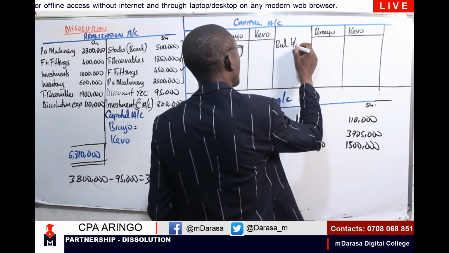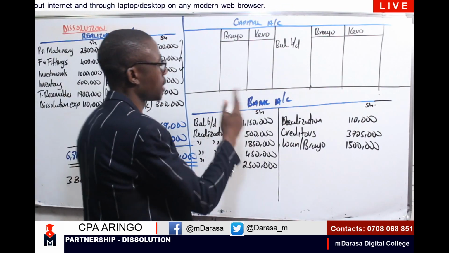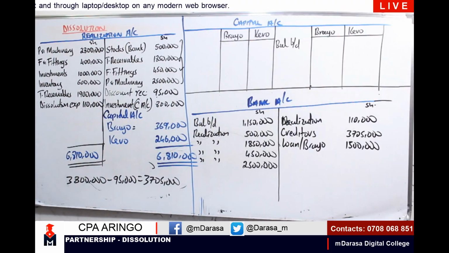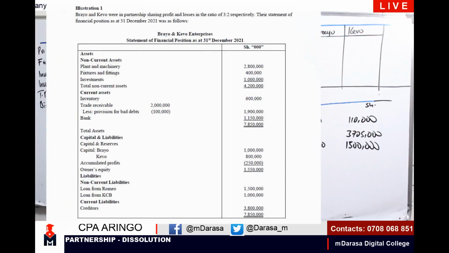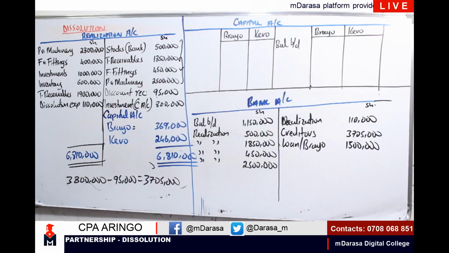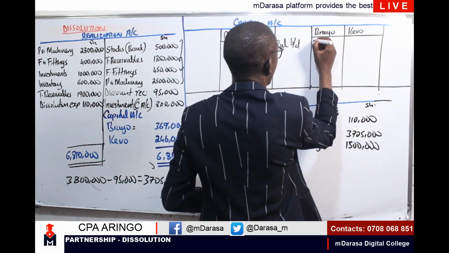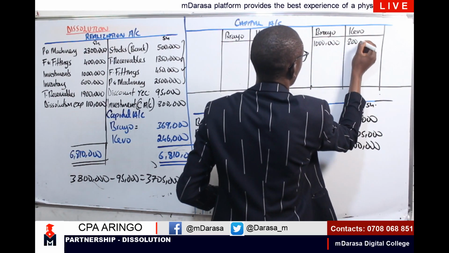Remember, balance brought down can either be on the debit side or on the credit side. So what are we given? But many a time we'll always expect it to be on the credit side, of course. So in this case, look at our capital and liabilities. Capital reserve, Brayo, I'm having 1 million. Kevo, I'm having 800,000. So my balances brought down, I'm having 1 million and 800,000 respectively. So Brayo is 1 million. Kevo is 800,000.